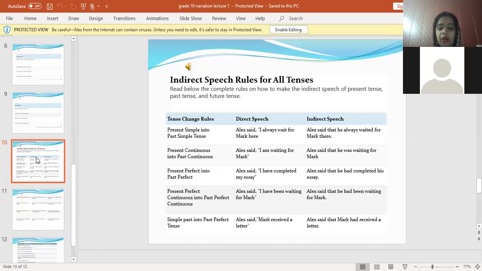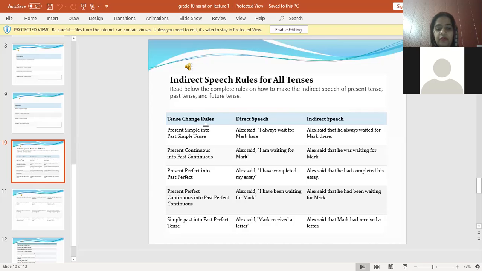Simple past into past perfect tense. That second form will be changed into had plus third form. There we have examples as well. Simple present into simple past means that Alex said, I always wait for Mark here. Alex said that he always waited for Mark here. First form, wait, has been changed into waited. Present continuous into past continuous. Alex said, I am waiting for Mark. Alex said that he was waiting for Mark. Means is, am, are has been changed into was, were.